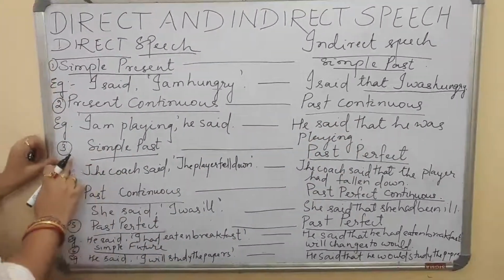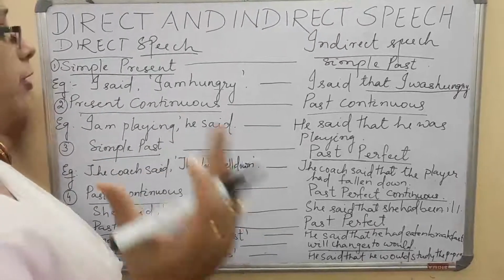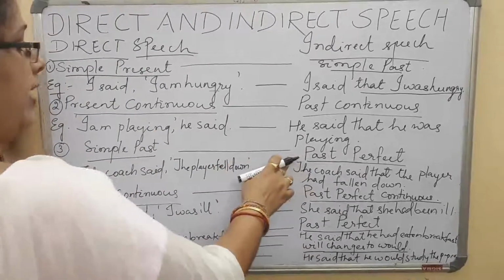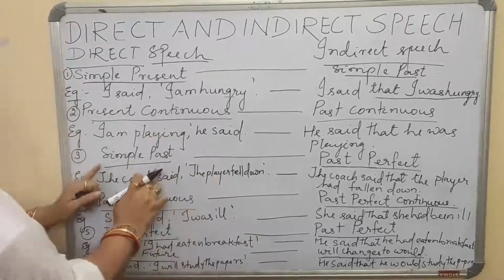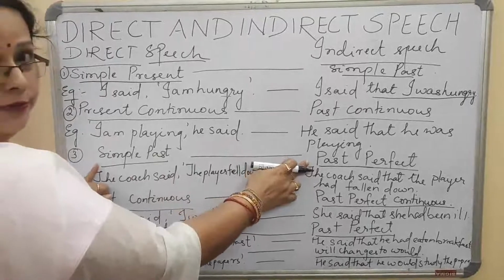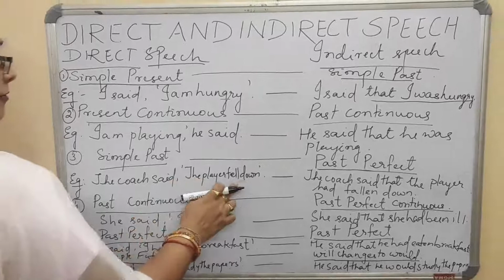Now number 3, you see, when the sentence is in simple past in direct speech and you need to change it into indirect speech, then it becomes past perfect. Simple past becomes past perfect. Don't be confused here. The coach said the player fell down.